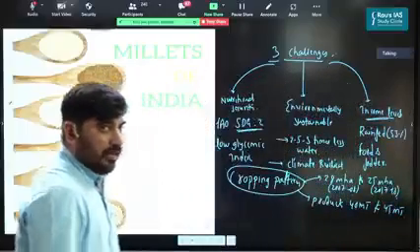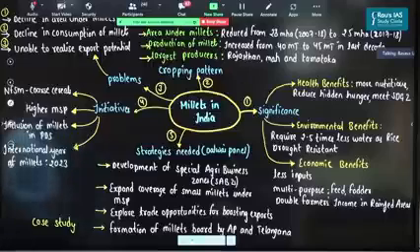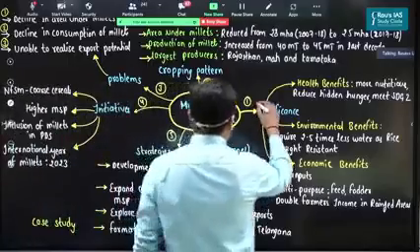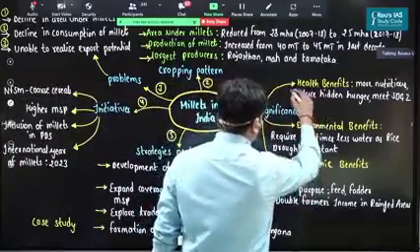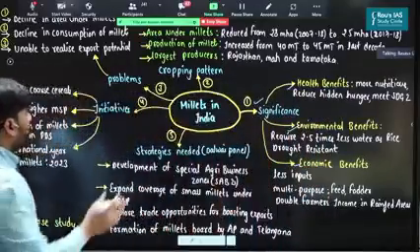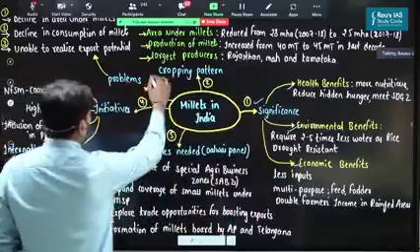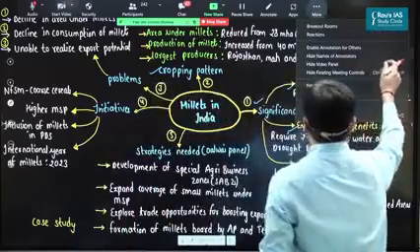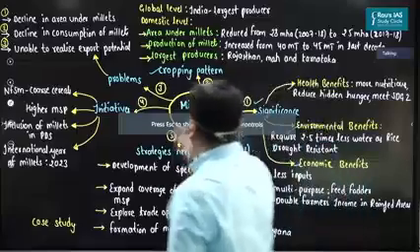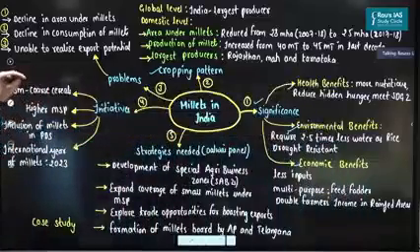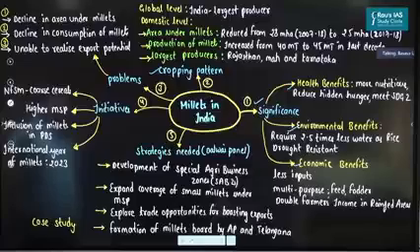So you can see this particular mind map. I hope you can see this mind map, all of you. Yes. I have explained the significance of millets in India, health benefits, environmental benefits, and the economic benefits. Then I have also discussed the cropping pattern. You can see at the global level, India is the largest producer, then the domestic level cropping pattern.